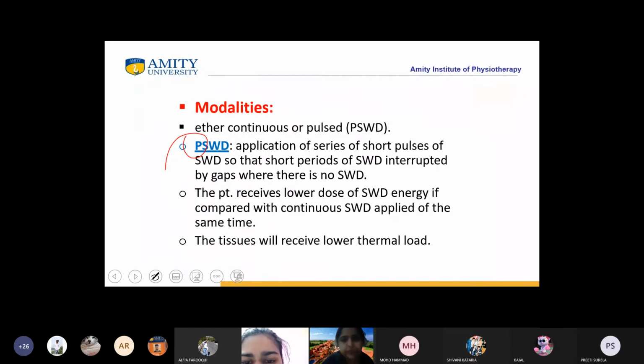So in pulsed, there is a gap, a rest in between. What will happen in pulsed? If you are giving a gap, it means that low dose energy is being given to the patient.